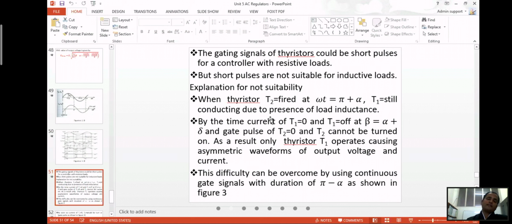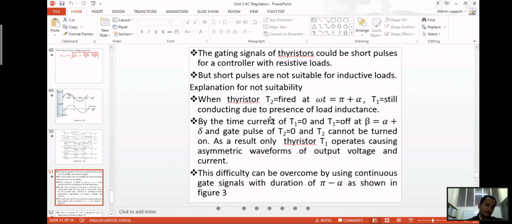When you fire the thyristor T2 at this point, omega T equals pi plus alpha, T1 will still be conducting. With short pulses, T1 is not completely off. T1 keeps on conducting due to the presence of the load inductance. In the case of an inductive load, it keeps on conducting.